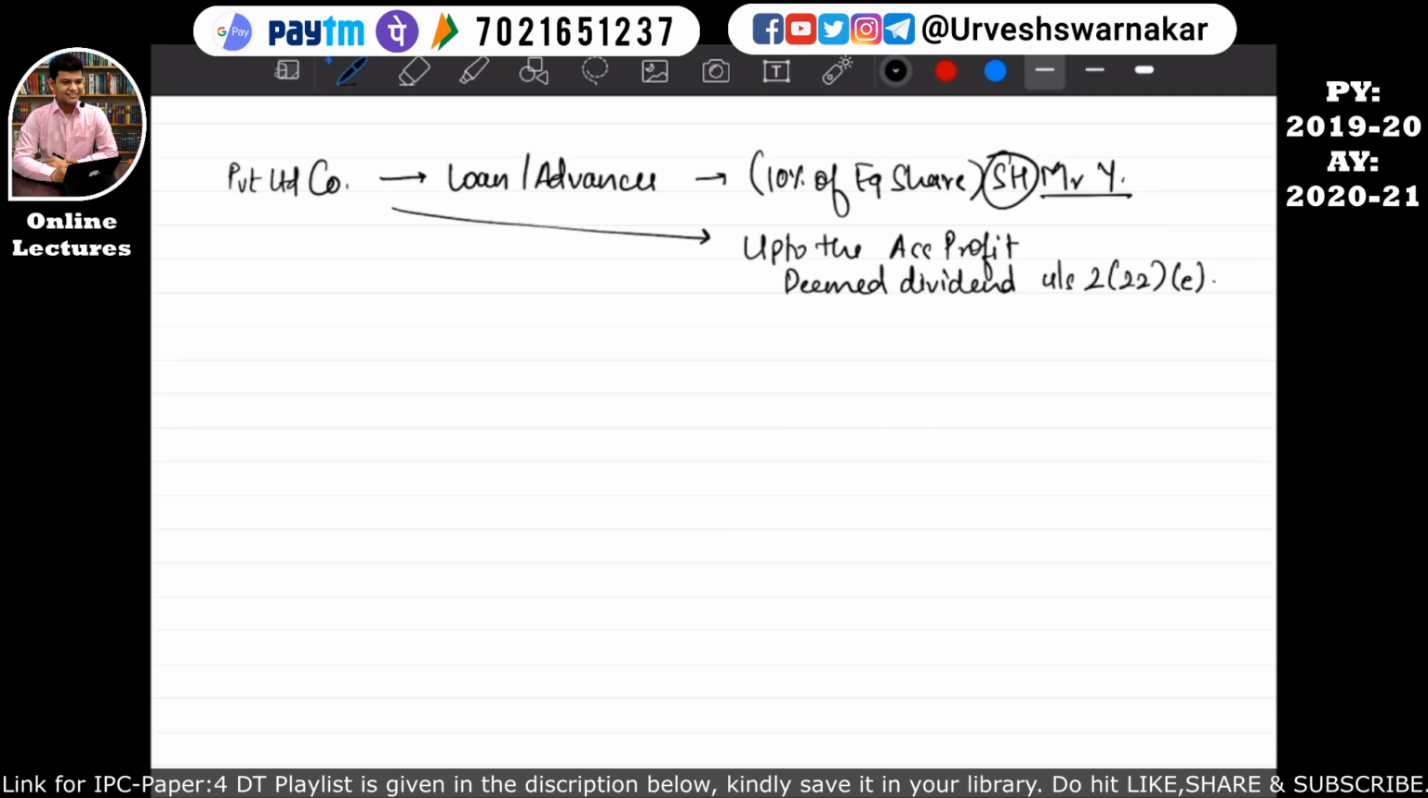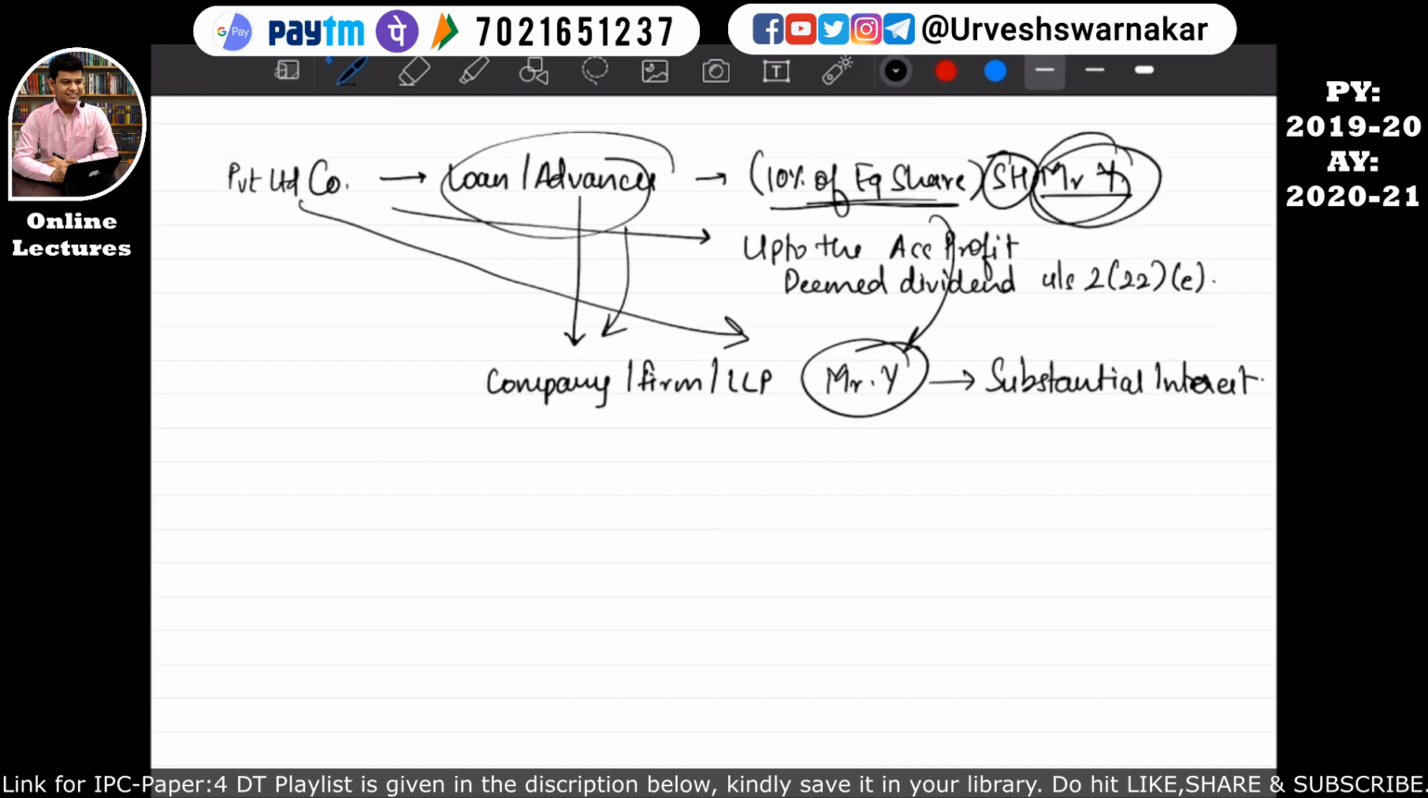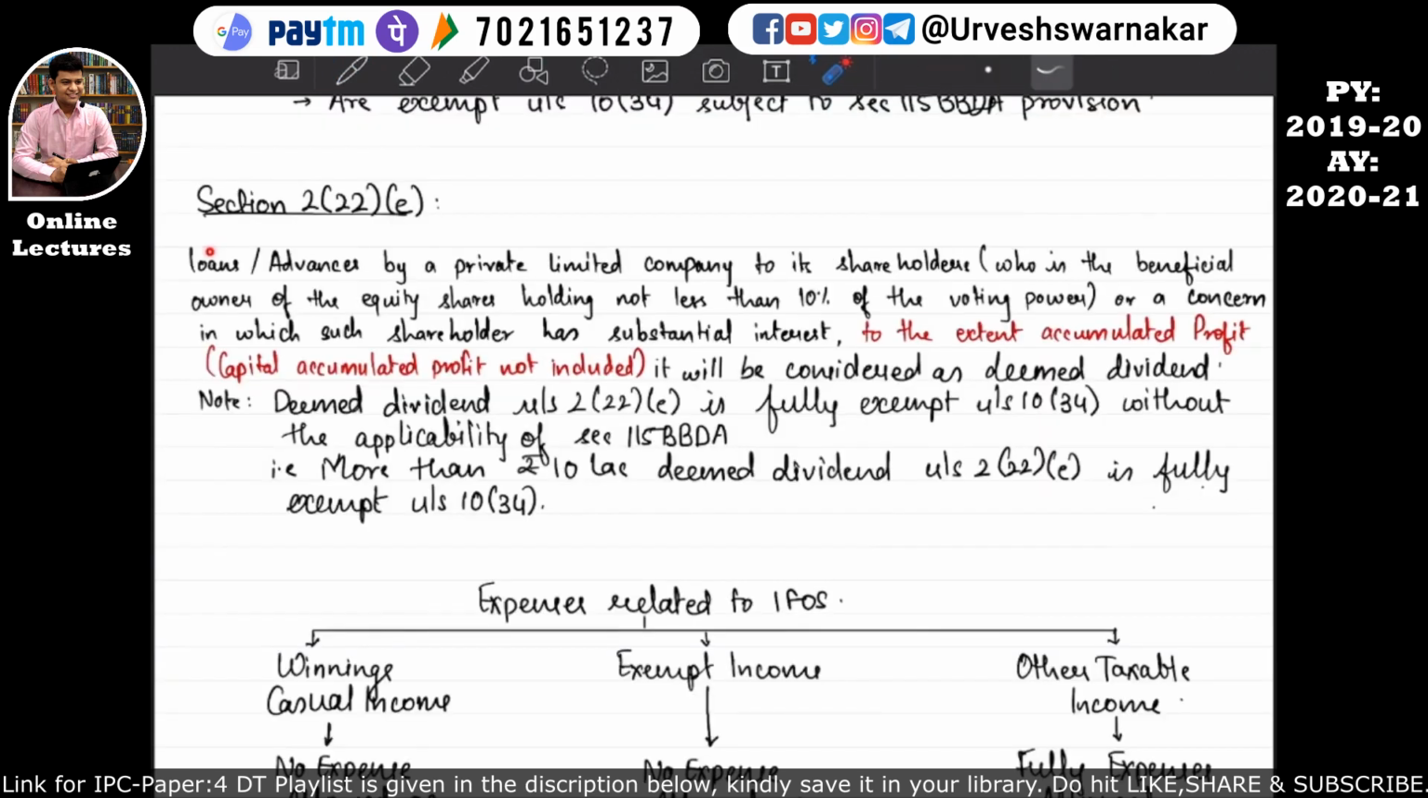Similarly, if these loans or advances are given to a company, or to a firm or to an LLP, in which Mr. Y who is holding 10% of the equity share is having a substantial interest, then whatever these loans or advances have been given to this company, firm or LLP in which Mr. Y is having a substantial interest, it will be considered as deemed dividend received by Mr. Y only. In this case also it will be considered that Mr. Y is receiving a deemed dividend from this private limited company up to the extent of the accumulated profit. I hope this is quite clear to you all by now. So that is what is given in these particulars.